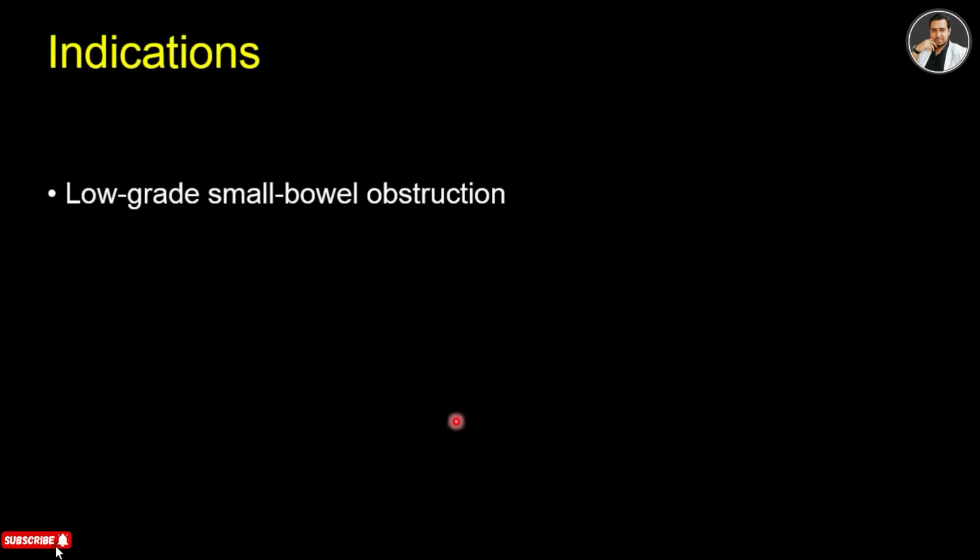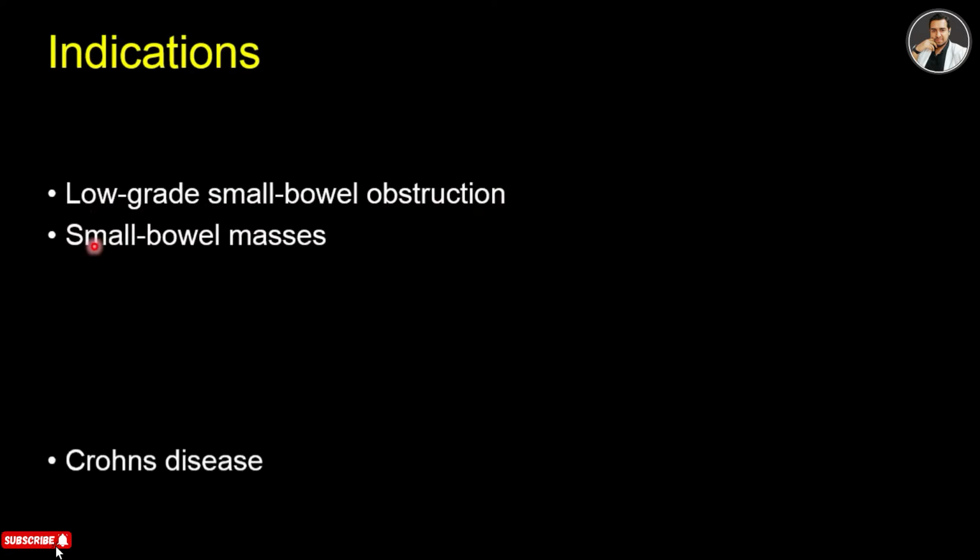And what are the indications? The first indication is the low-grade small bowel obstruction. So sometimes bowels are obstructed due to various reasons, like any kind of tumor or sickness, and various reasons there for obstruction. And then small bowel masses, and then Crohn's disease. So Crohn's disease will come again and again in this lecture.